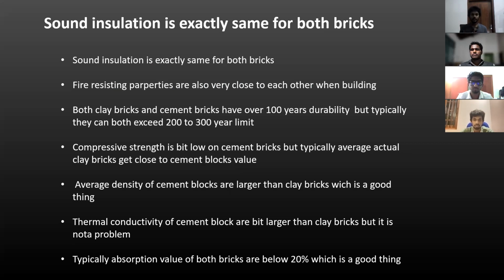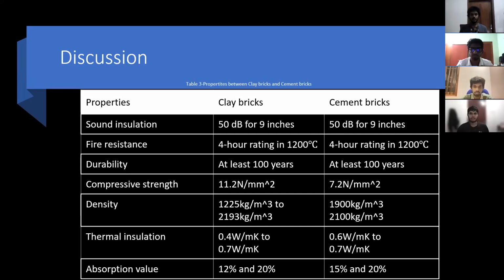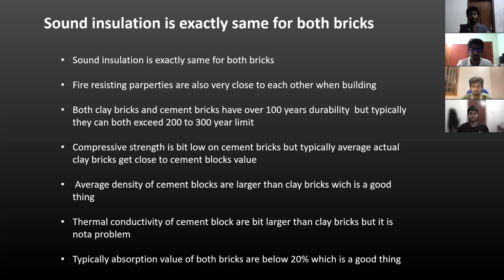Moving to durability, we can conclude that both clay bricks and cement bricks last over 100 years. But typically they last more than 200 or 300 years. Clay bricks have very good durability, and cement blocks also have that.